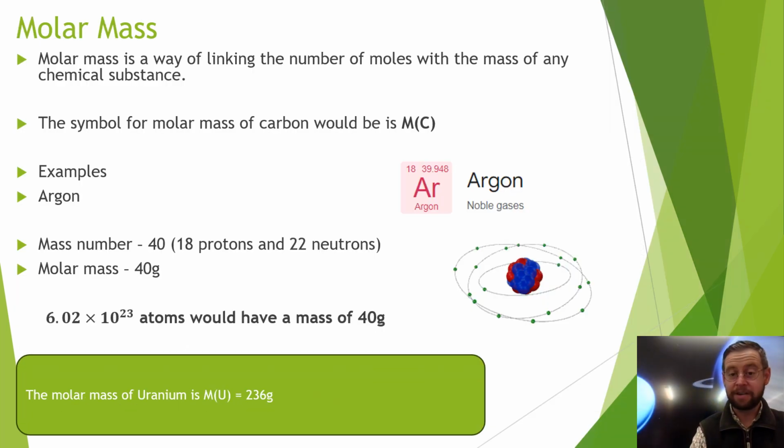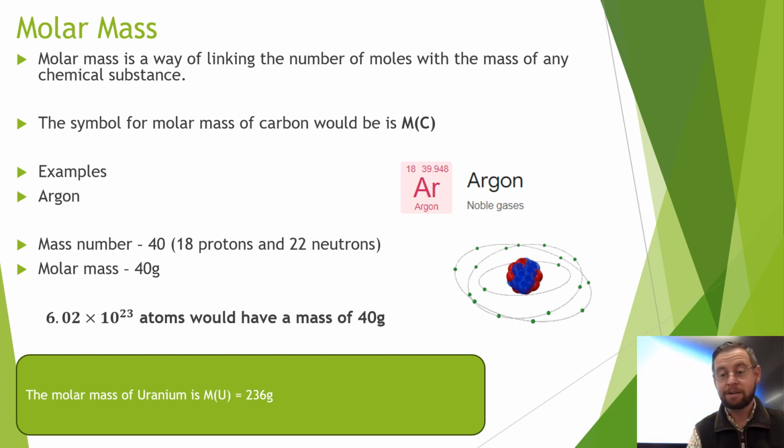Take a look at argon. Argon is that noble gas, and it's right up there, just underneath neon in group 0, on the far right-hand side of the periodic table. Now, it has a molar mass of 40 grams, and that means that 1 mole of argon would have a mass of 40 grams. It means that 40 grams of argon would contain 1 Avogadro's number of atoms, 6.02 times 10 to the 23.